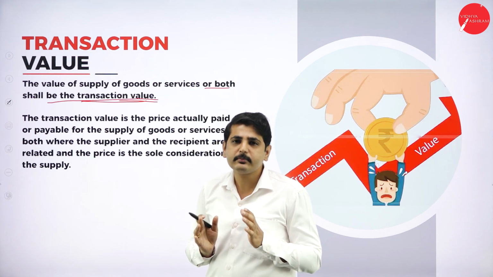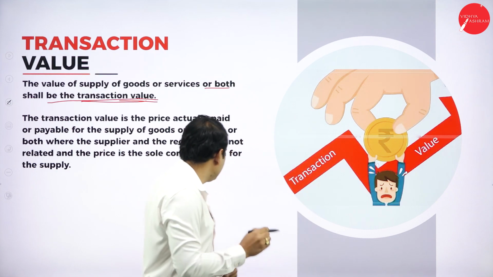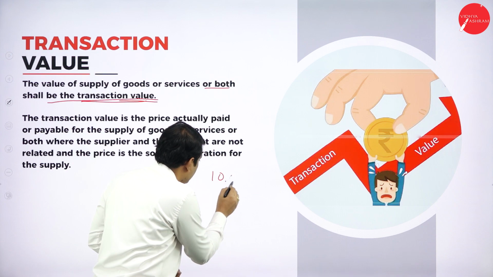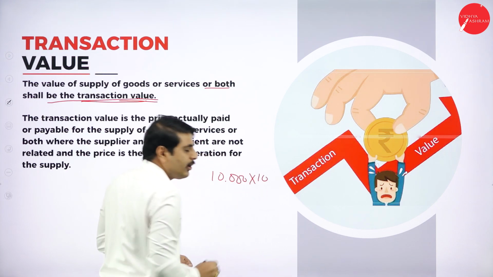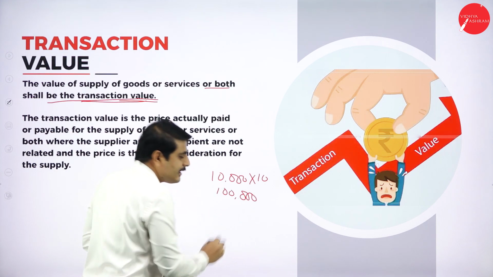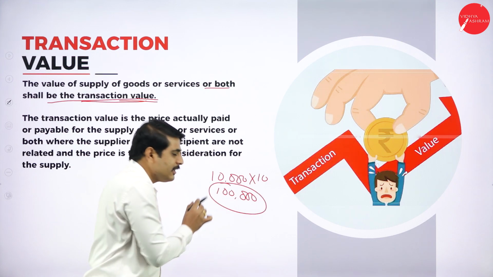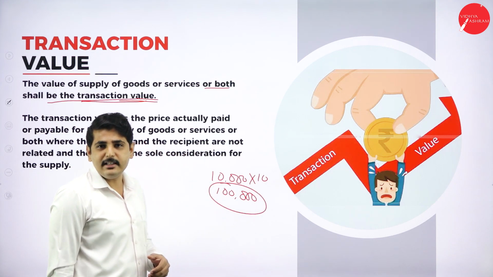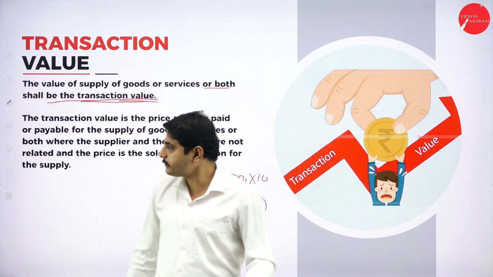For example, I am sending 10 TV. Each TV costs 10,000 rupees. So I am sending 10 TV. Total is 1 lakh rupees. This is the transaction value. So total transaction value is 1 lakh rupees or total value of supply is 1 lakh rupees. On this amount we can levy the tax.